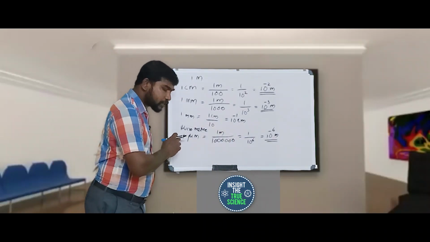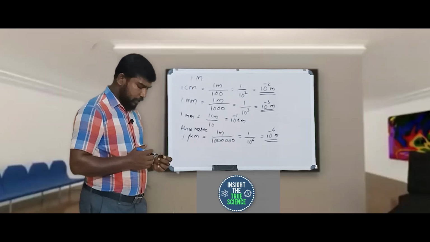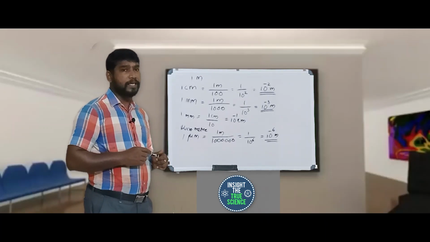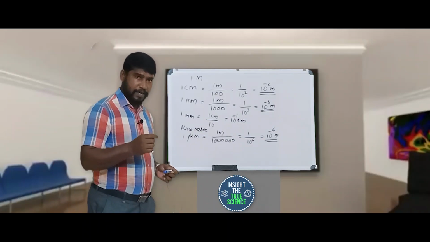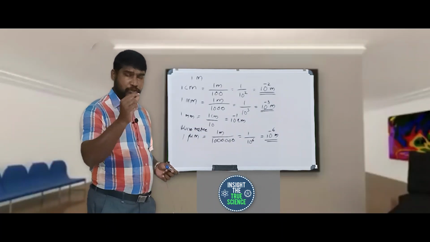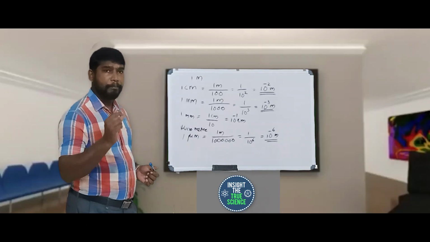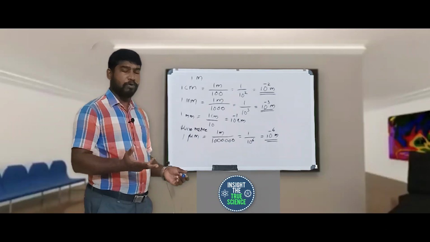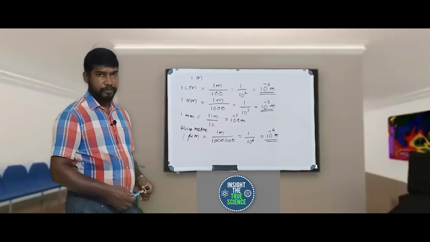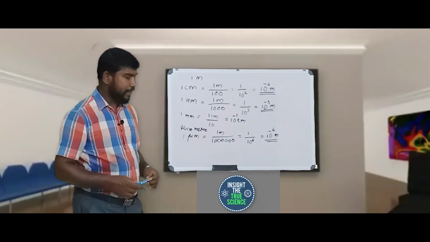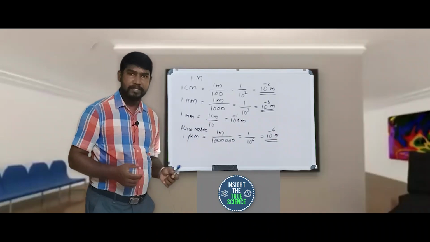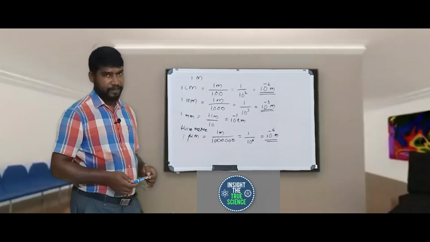So where are we using this micrometer? You know our plastic carry bags. There are government regulations that in a plastic carry bag, the thickness should be a minimum of 50 microns. Micron means micrometer. So for expressing the thickness of a plastic carry bag, we use this unit, micrometer.